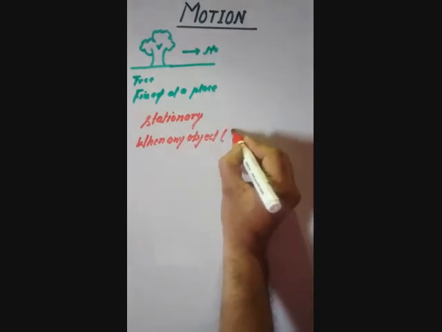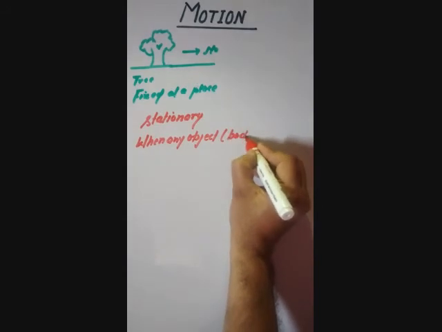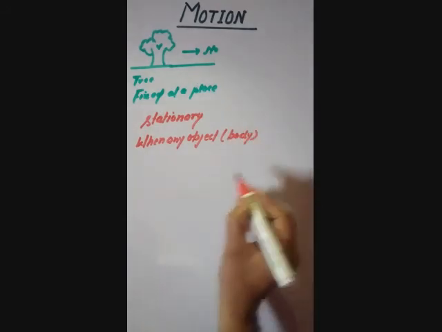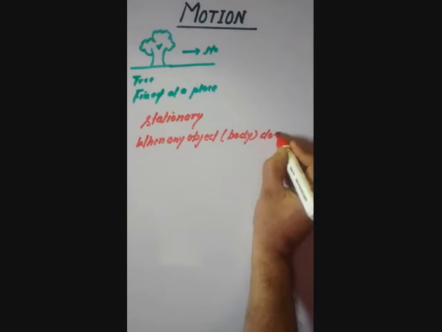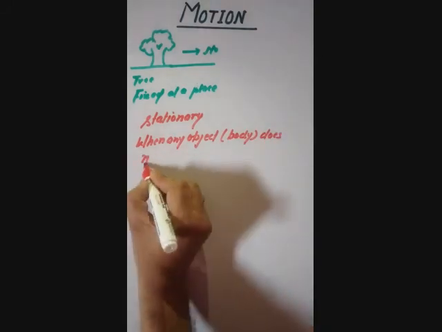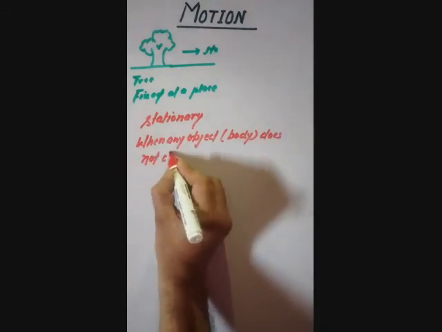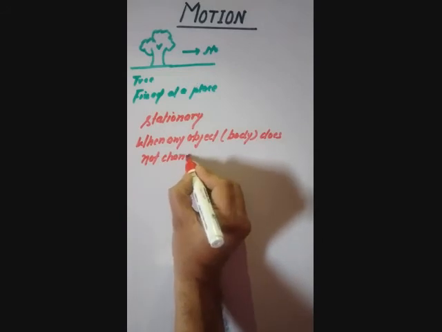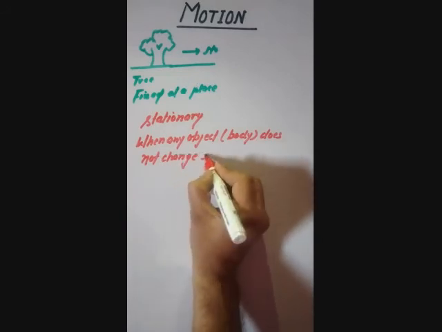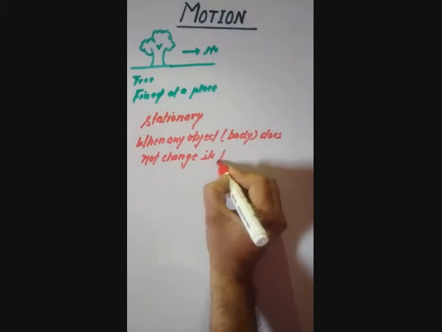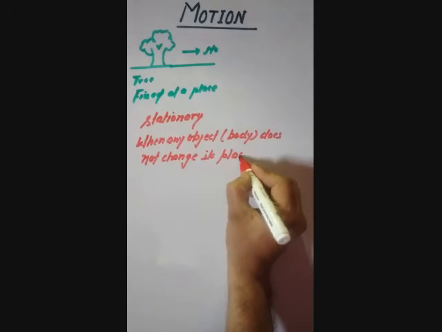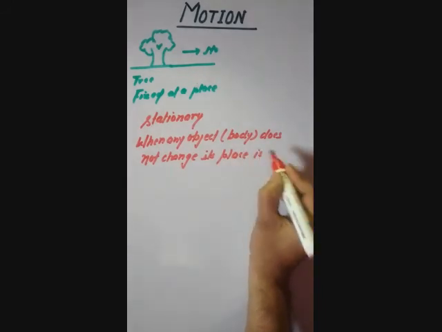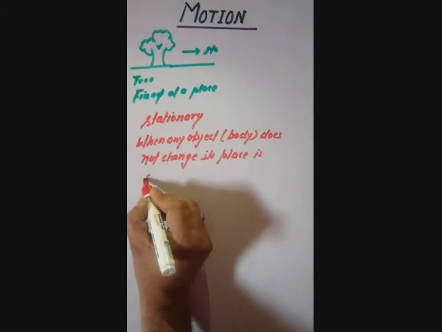Object or body, its place is stationary, is known as stationary.